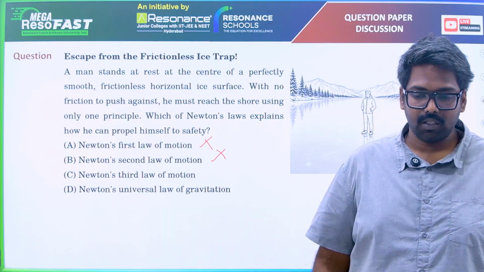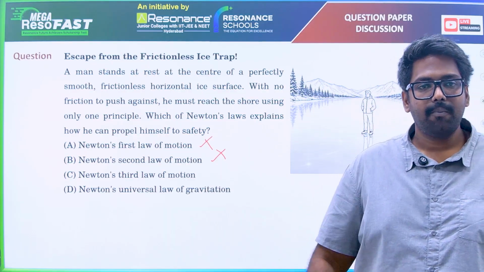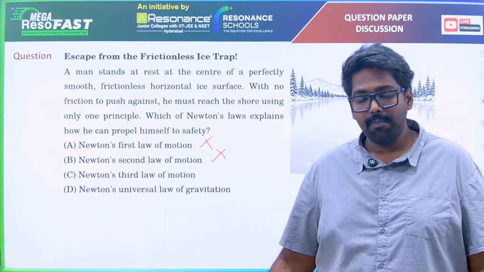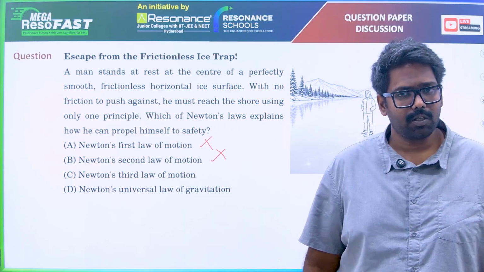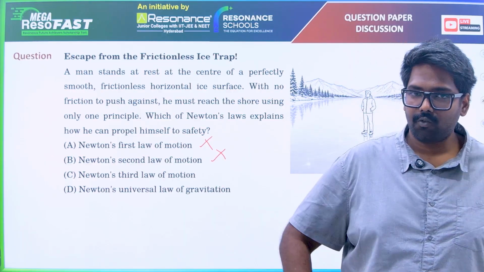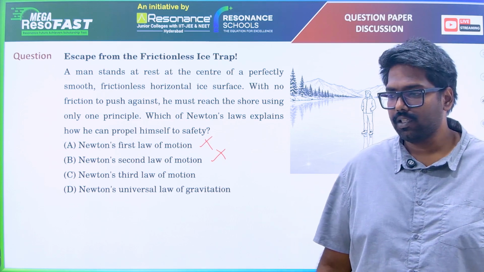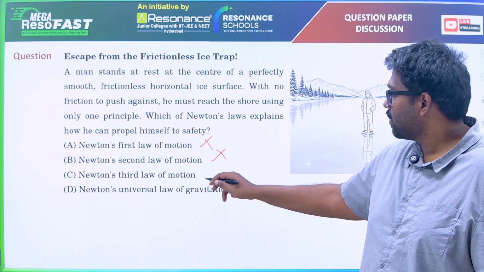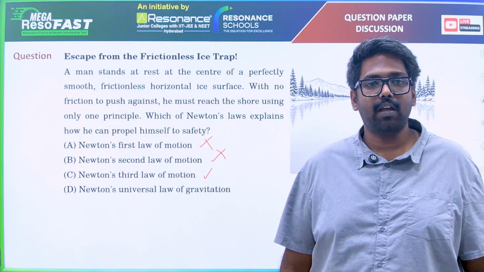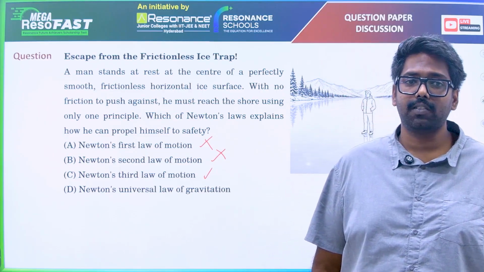So imagine you're on an ice slab and you're helpless, trying to go to the shore. The only thing you can do is take off your shoe and throw it in one direction so that you can use equal and opposite reaction, right? Every action has an equal and opposite reaction.